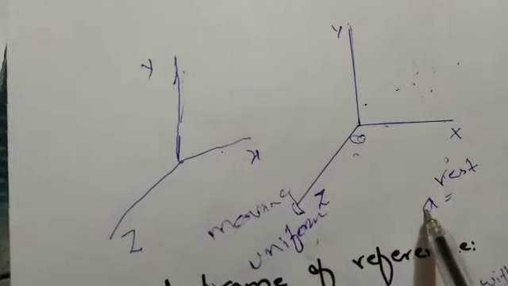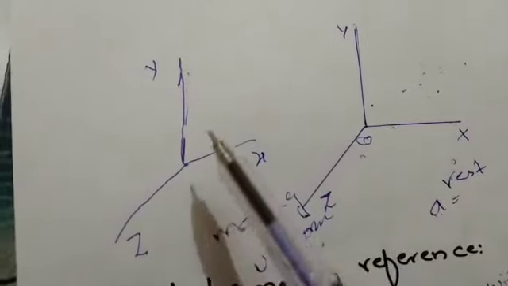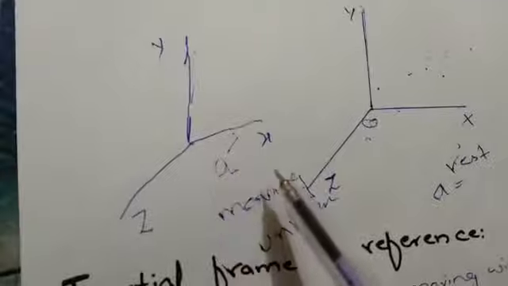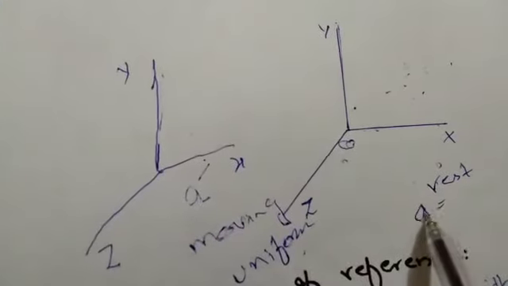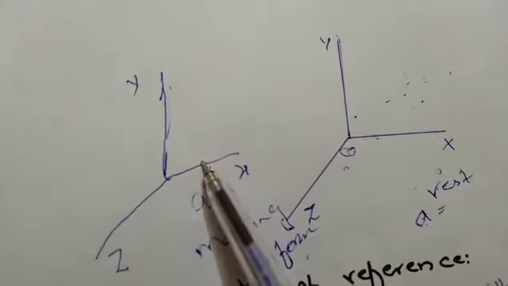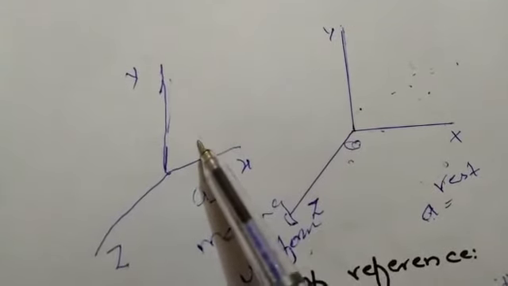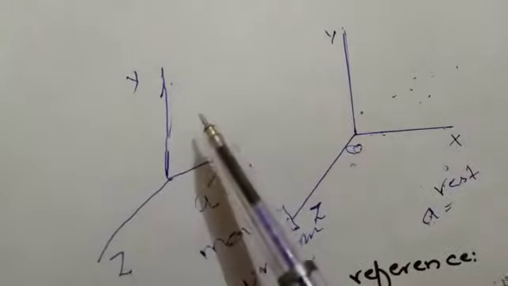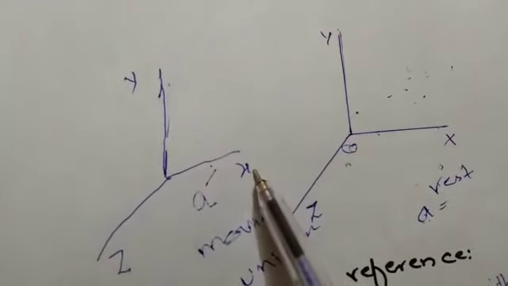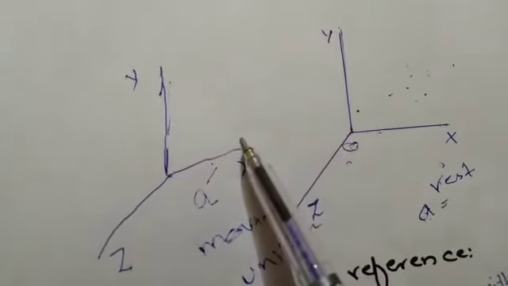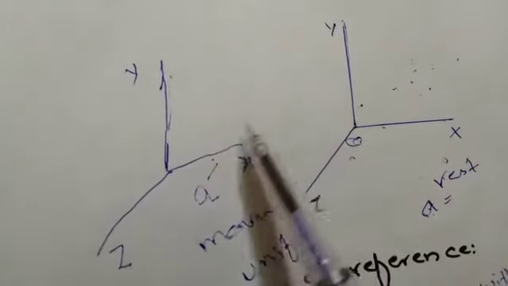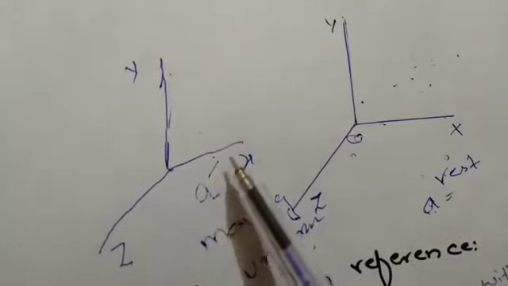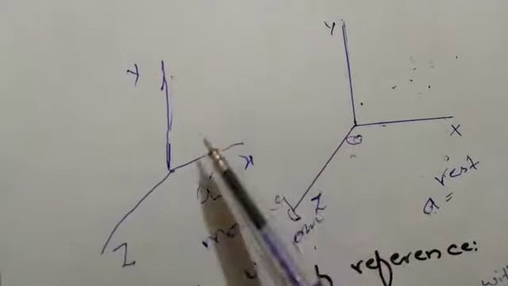If we denote this one by A, and in this frame of reference the acceleration of the object is denoted by A prime, then A prime is equal to A if this frame of reference is moving with uniform speed with respect to this one, meaning both frames of reference are inertial, then all the values of acceleration and different other parameters related to motion are equal in these two frames of reference.